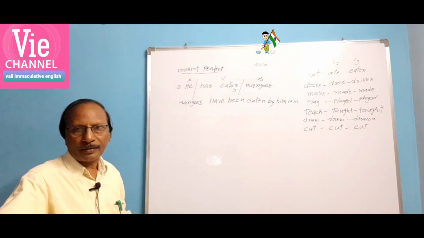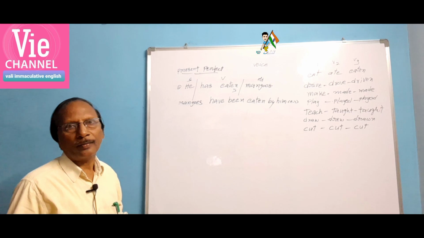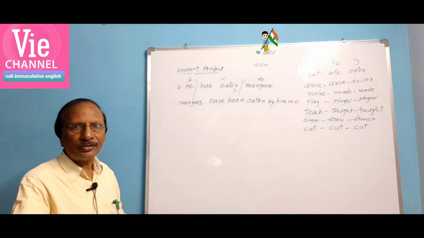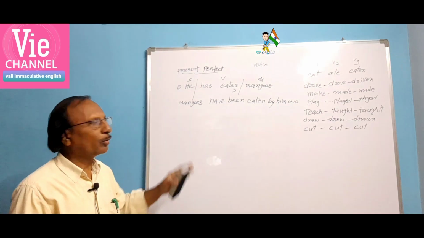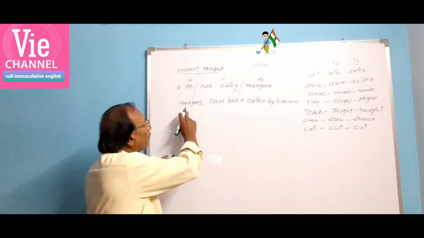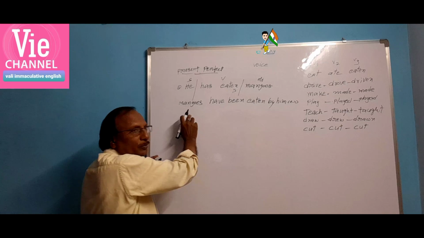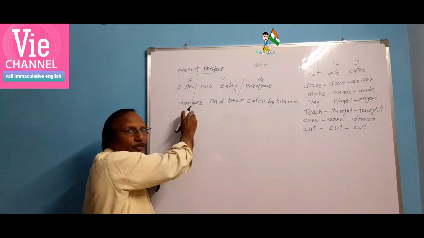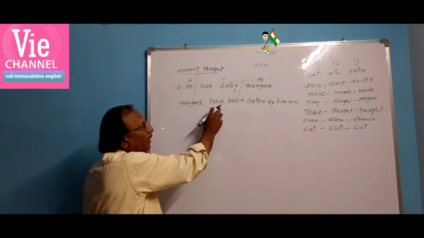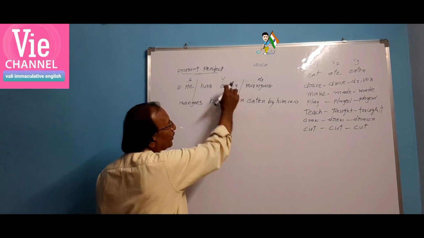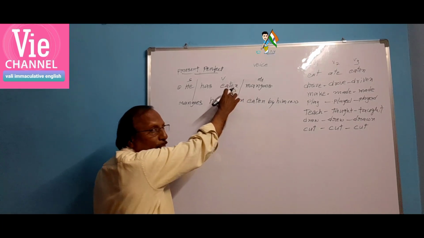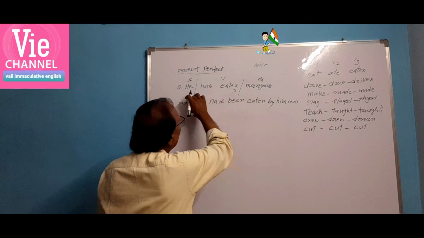Just one hour back, my friend has come and talked to me. That is also present perfect. When the action has taken place just now, just a while ago, we use present perfect. Mangoes have been eaten by him. Object is changed into subject, and as the subject is plural, we have written have, and then been comes. Next V3, the same, no change, and then by form, he changed to him.